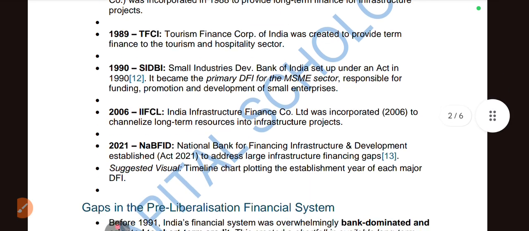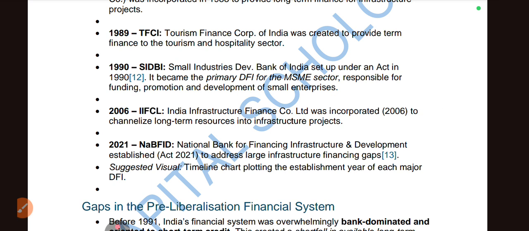In 1989, the Tourism Finance Corporation of India was created to provide finance to the tourism and hospitality sector. They wanted to increase tourism in India, so they gave loans for tourism. In 1990, SIDBI, the Small Industries Development Bank of India, was set up under an Act of 1990. It became the primary DFI for the MSME sector, meaning micro, small and medium enterprises, like small businesses. It was the bank for small businesses.